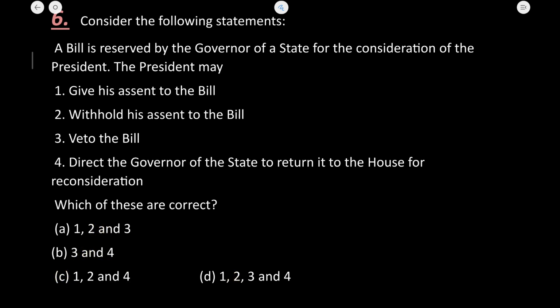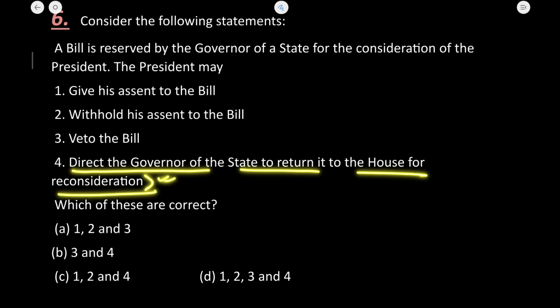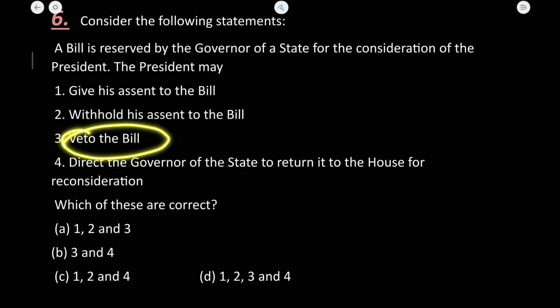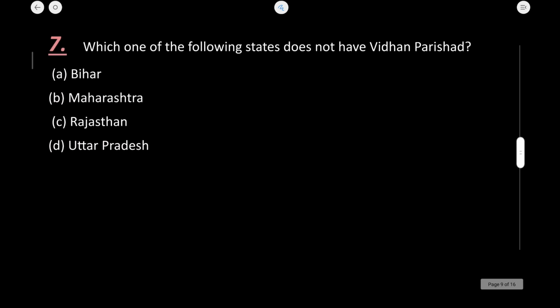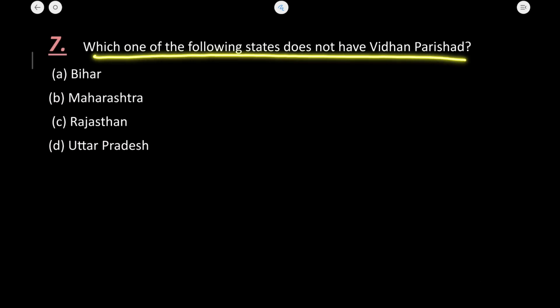Now the fourth option is, he can direct the governor of the state to return it for the house for reconsideration. Yes, the statement is true. There are no veto powers for the president with regards to the bills of the state legislative assembly. So 1, 2 and 4 is the correct answer here. Let's now move to the next question. Which one of the following states does not have Vidhan Parishad?